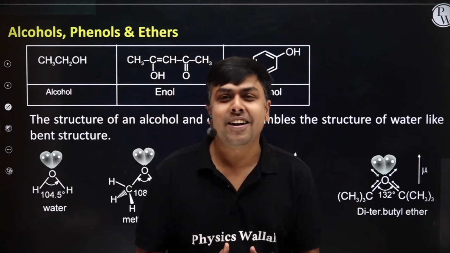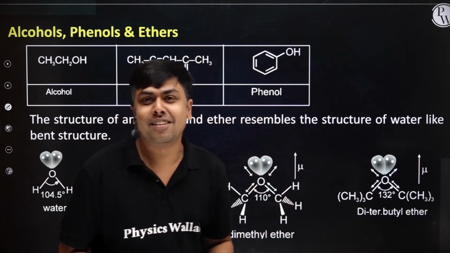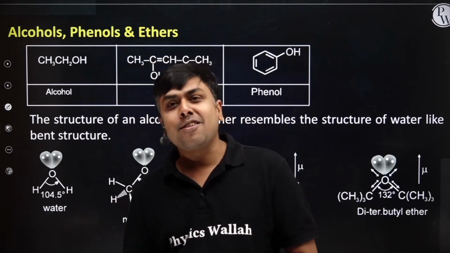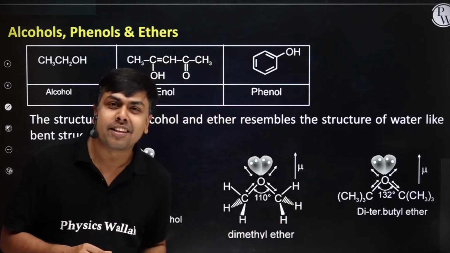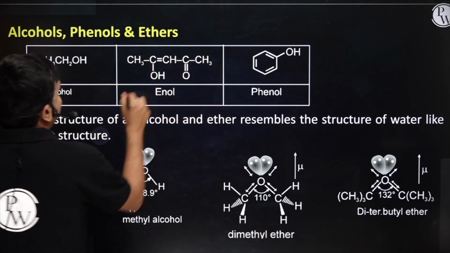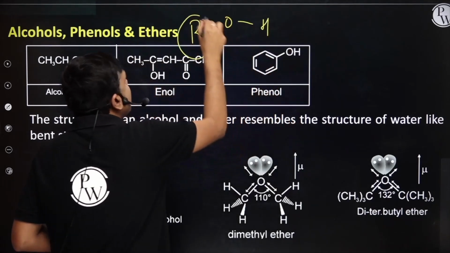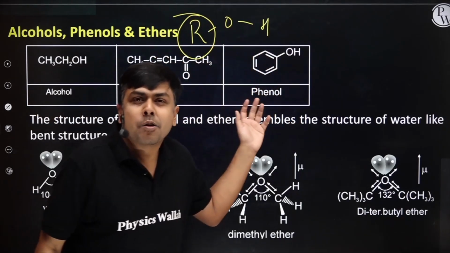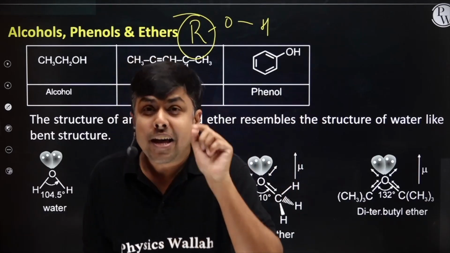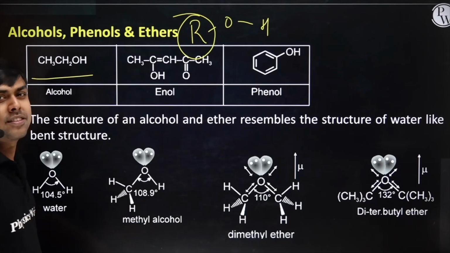Students, let's start our discussion of this chapter with the topic alcohol itself. Alcohols are the class of organic compounds having the general molecular formula ROH, right? Now this R can be an alkyl group or an aryl group. If this R is alkyl, we'll have aliphatic alcohols, right?